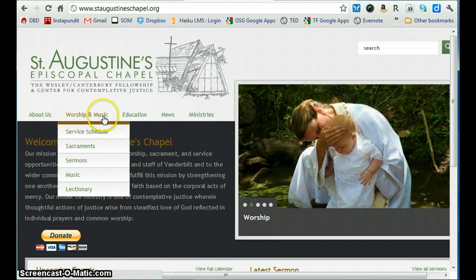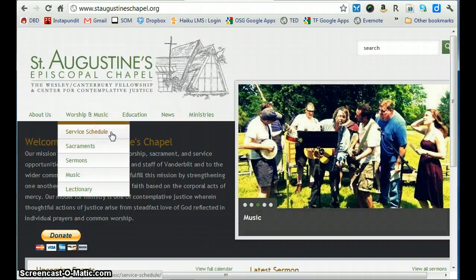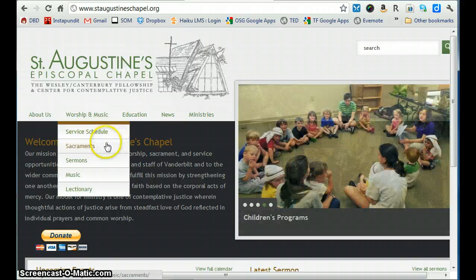Under worship and music, this is where you can find the service schedule. There tells the locations of the different services that are offered throughout the week, as well as directions on how to get there. If you want to learn more about the sacraments of the Episcopal Church, you can click here.